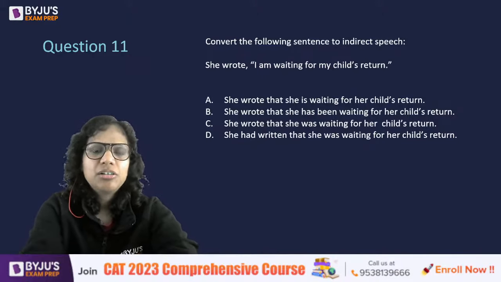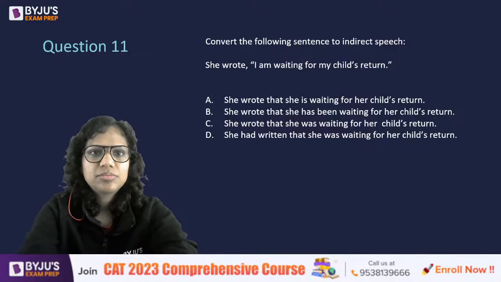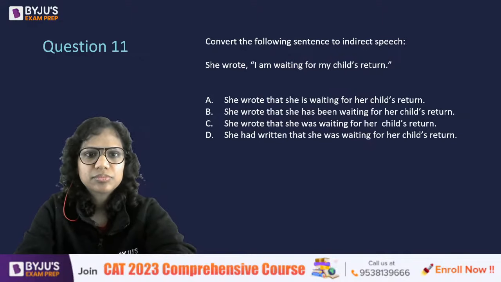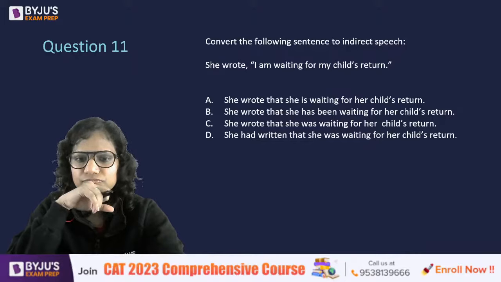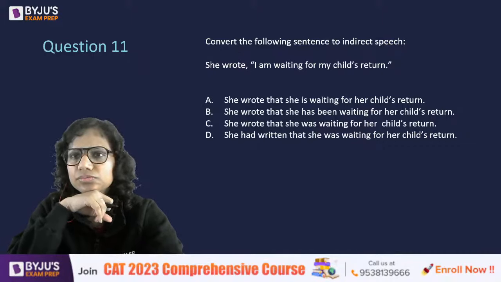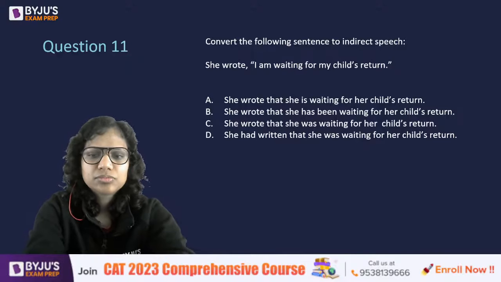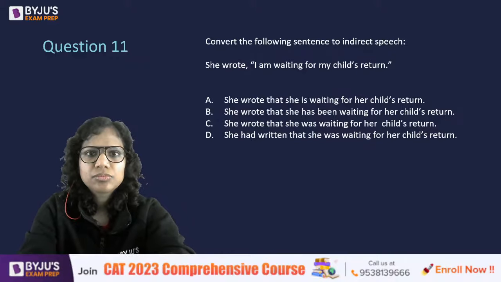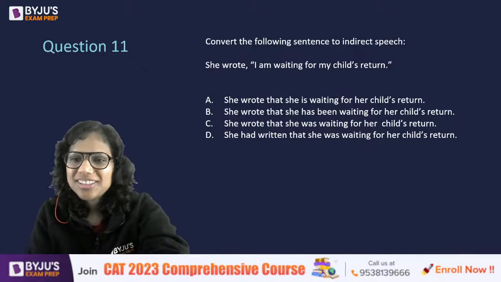I want you to tell me which is the correct one here. Okay, so I've got C, D, B. All right.